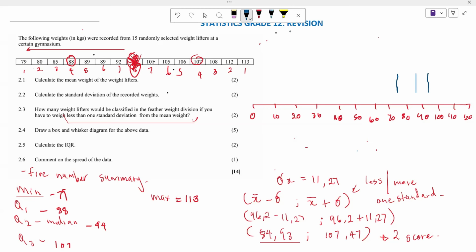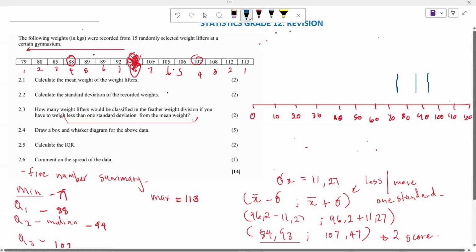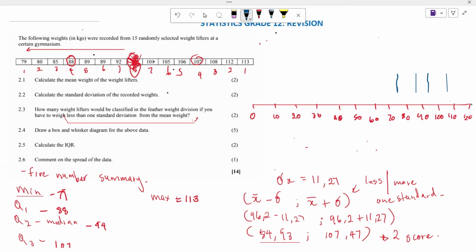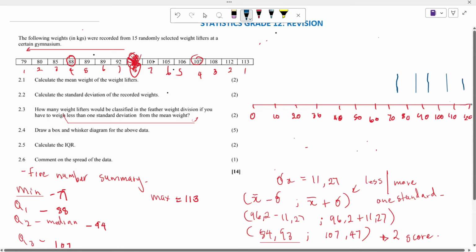After that, we are doing our Q3, which is given by 107, and 107 is also somewhere here when we are drawing. And our maximum value is 113, which is also somewhere here. Now from here, you're just going to connect this.